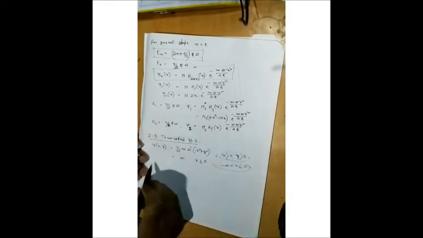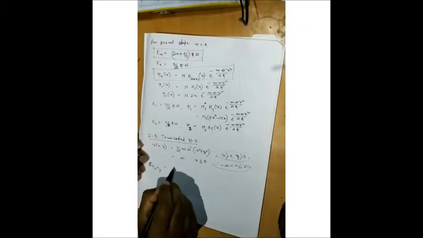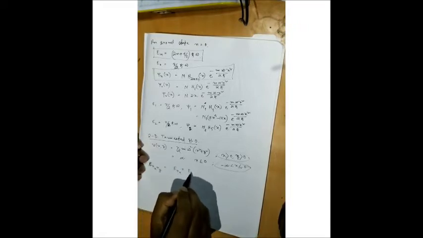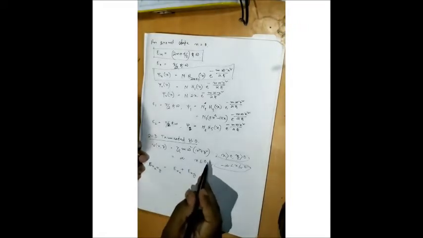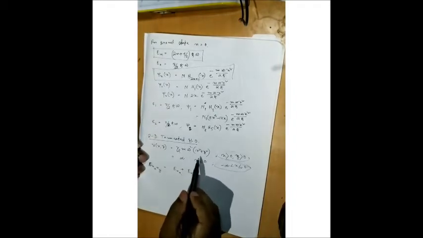What will be the energy eigenvalue? Instantly I can say E(nx, ny) is E(nx) plus E(ny). And what type of oscillator is it? Is the harmonic oscillator isotropic or anisotropic?